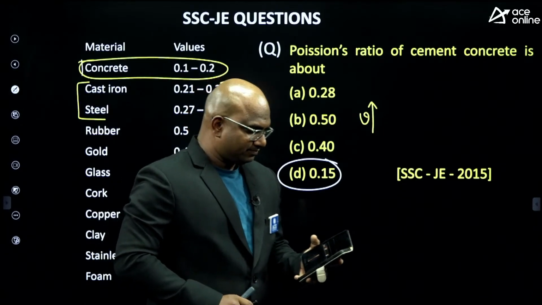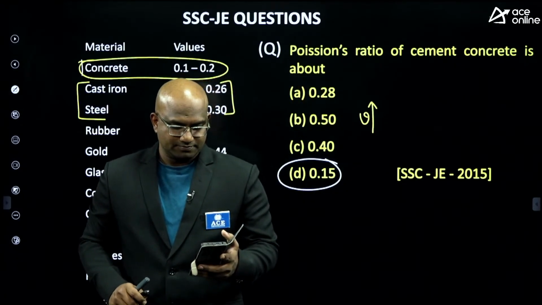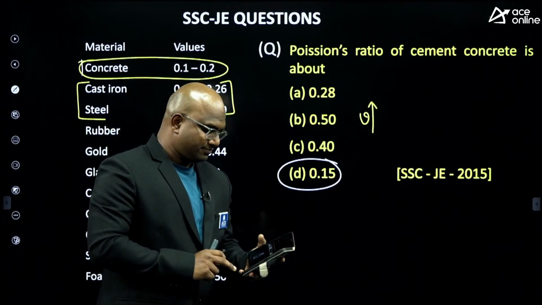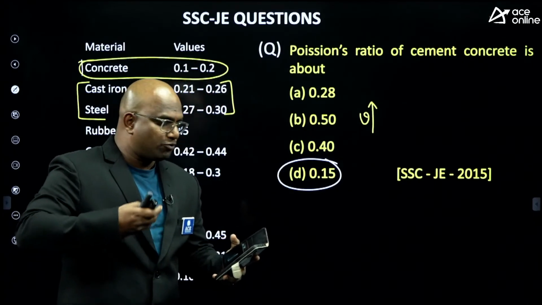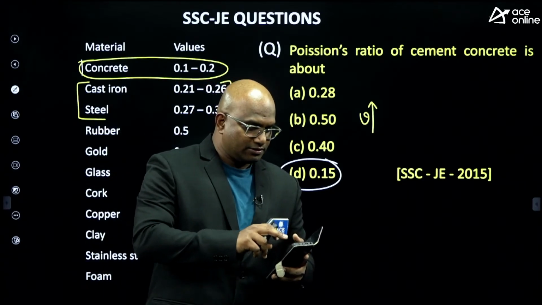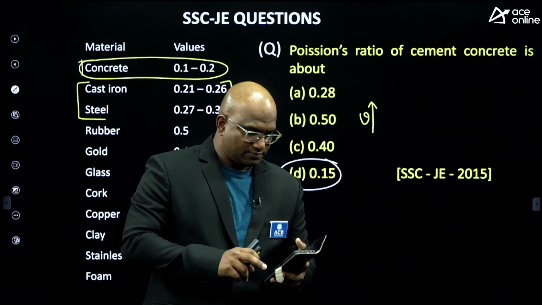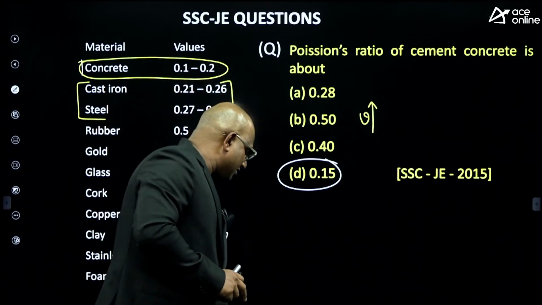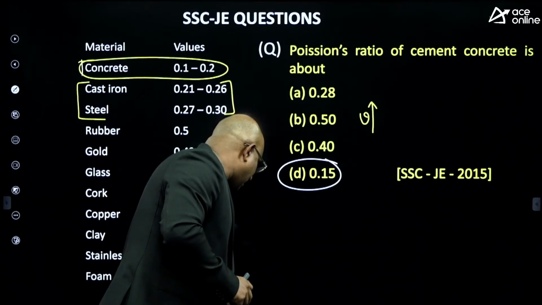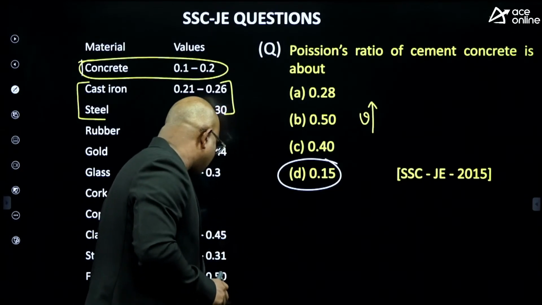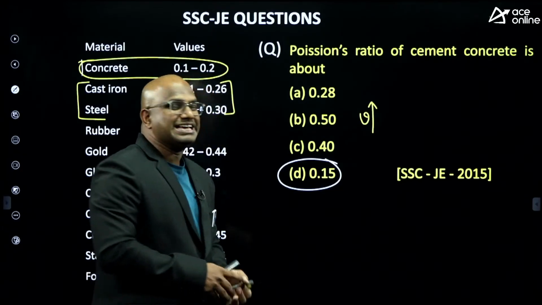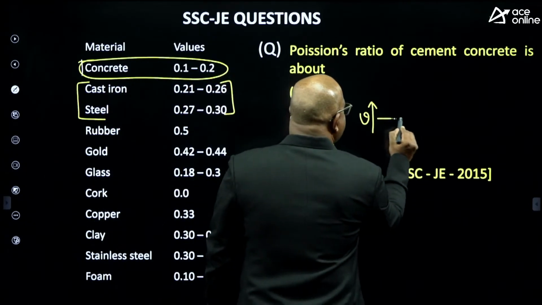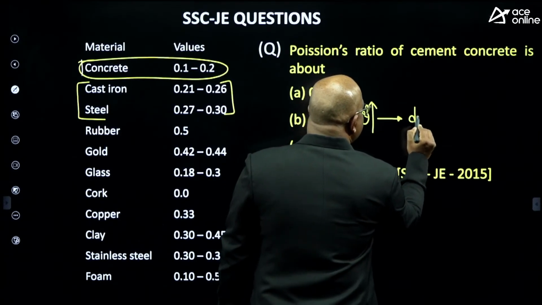If V is more, what property will be more? Excellent. Somebody is saying more flexible, somebody is saying dimensions. V signifies ductility of a material. Just remember, V signifies ductility.